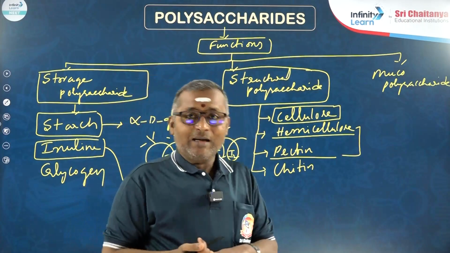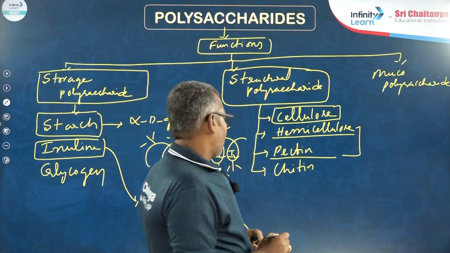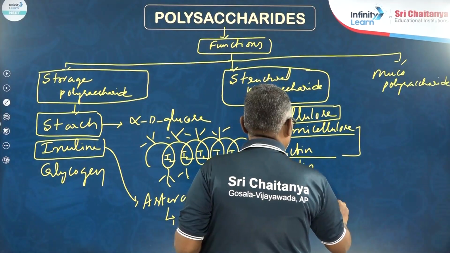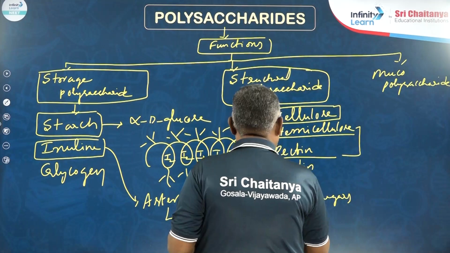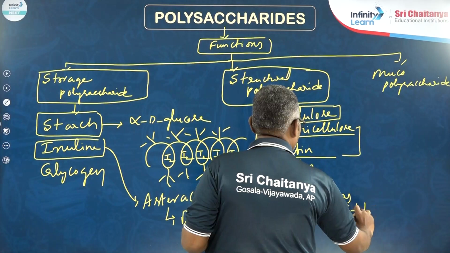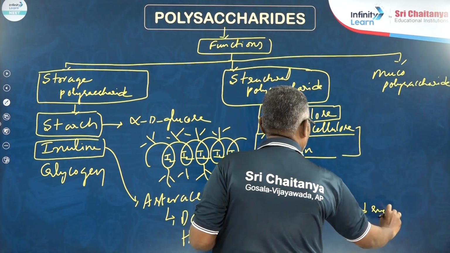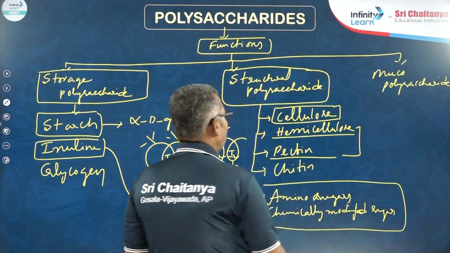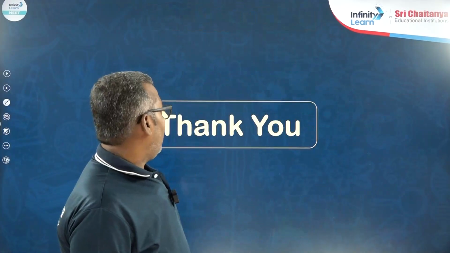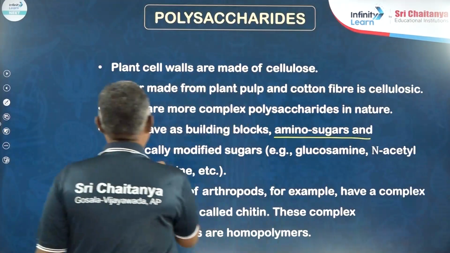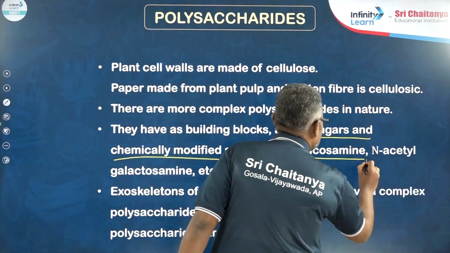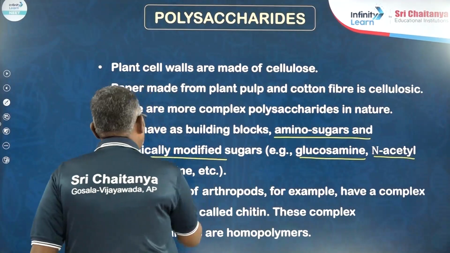And some polysaccharides have building blocks like amino sugars and chemically modified sugars. Remember, some polysaccharides have amino sugars and chemically modified sugars, like glucosamine, N-acetyl galactosamine.